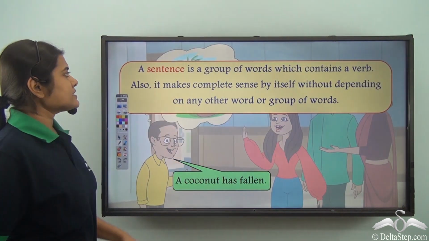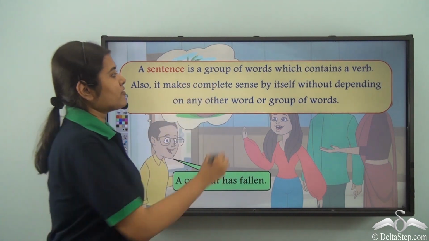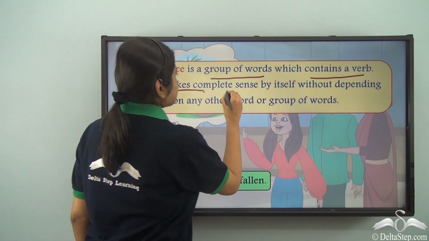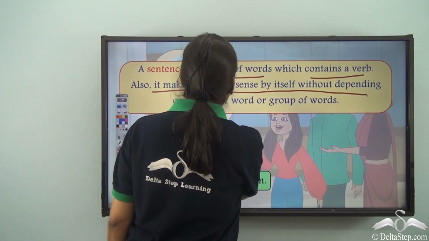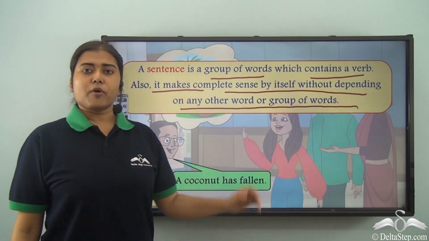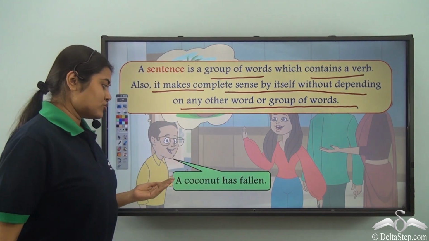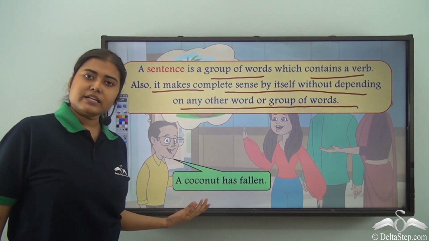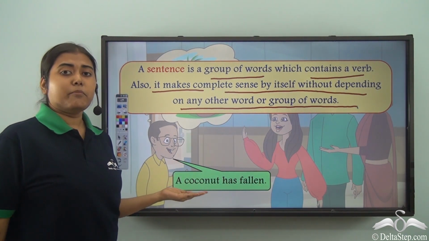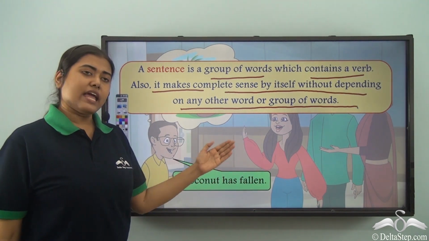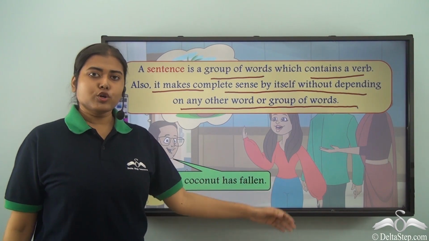So what is a sentence? Sentence is a group of words which contains a verb. Also, it makes complete sense by itself without depending on any other word or group of words. So what do we see here? A coconut has fallen is a group of words, but it can make complete sense by itself without any other word or group of words.